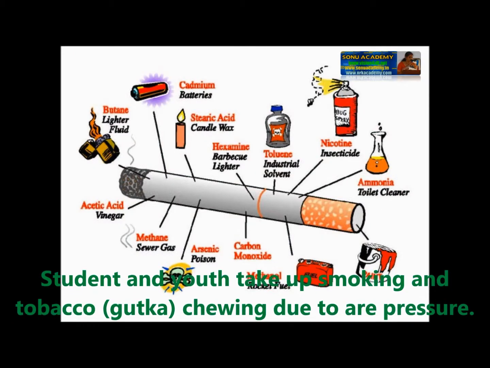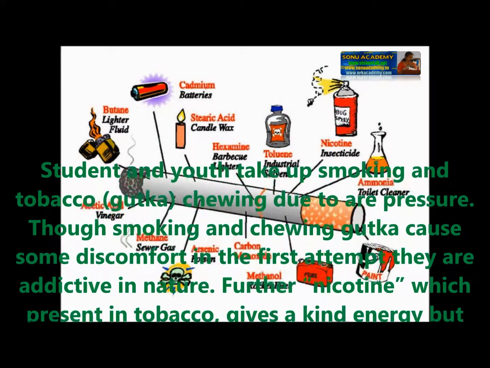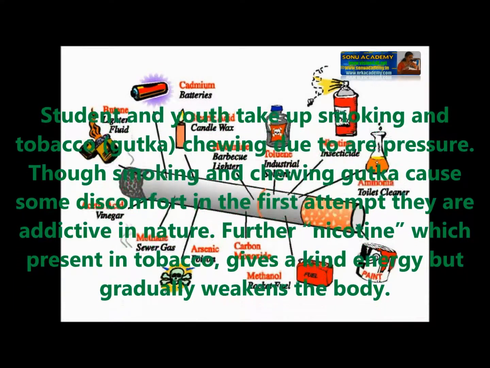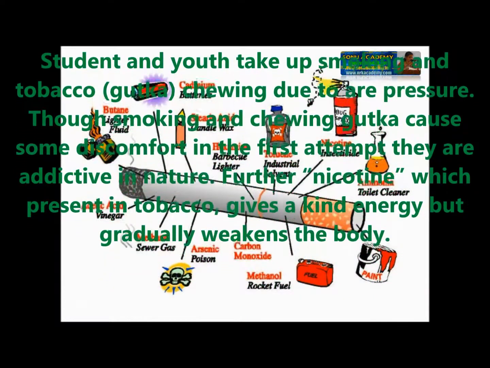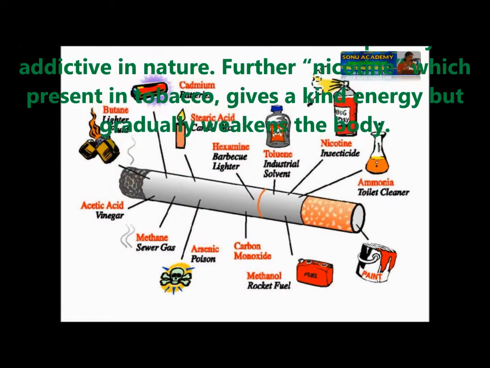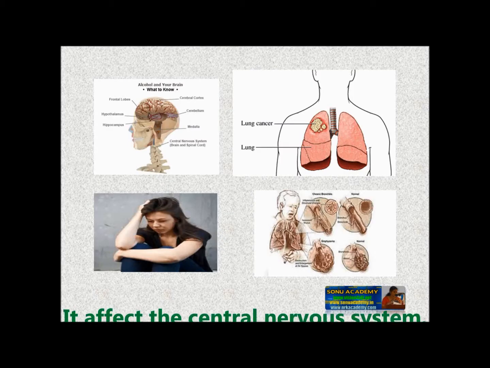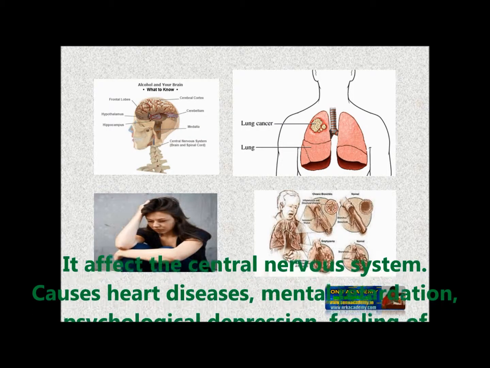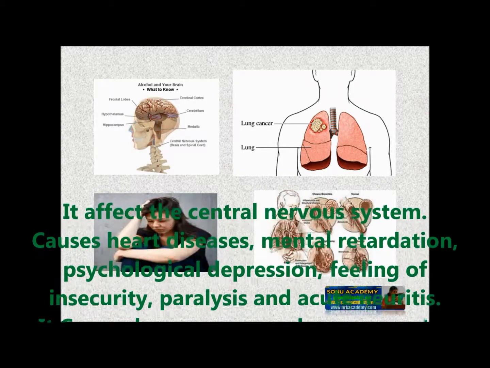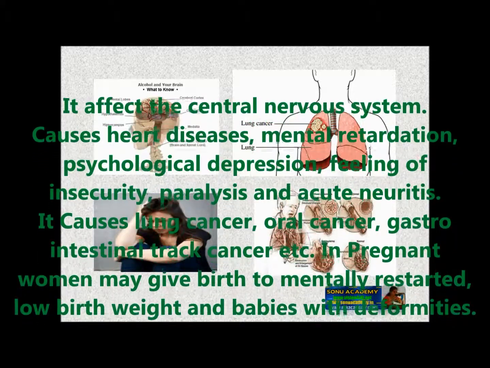Students and youth take up smoking and tobacco, gutka chewing due to peer pressure. Though smoking and chewing gutka cause some discomfort in the first attempt, they are all addictive in nature. Further, nicotine, which is present in tobacco, gives a kind of instant energy, but gradually it weakens our body. Consumption of tobacco products generally affects the central nervous system, causes heart diseases, mental retardation, psychological depression, feeling of insecurity, paralysis, and acute neurosis.